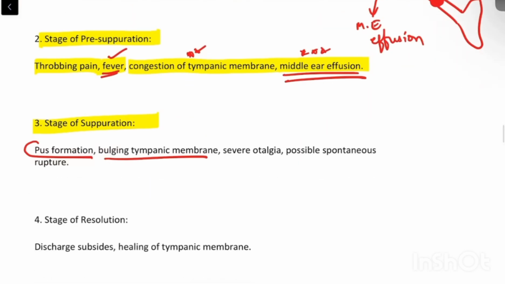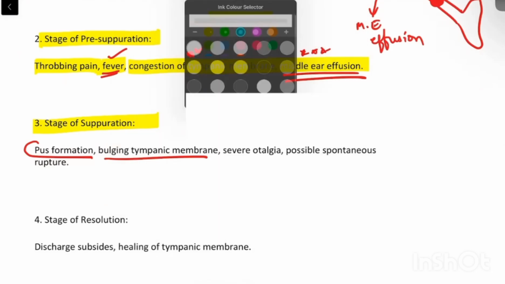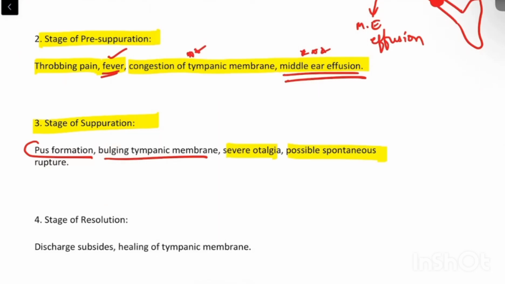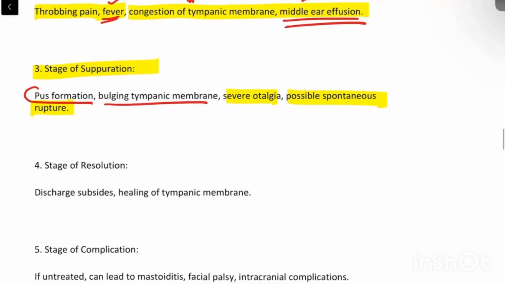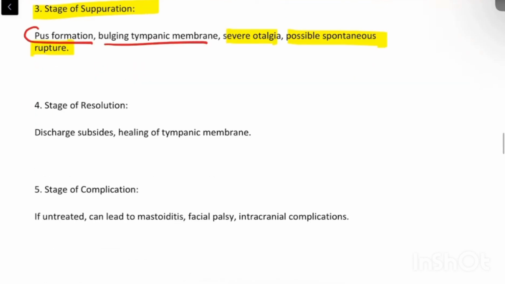So a bulging tympanic membrane will be there. There will be severe otalgia, severe pain, and possible spontaneous rupture of the tympanic membrane can also be seen. So this was the stage of suppuration. Then coming to the stage of resolution, gradually, eventually, our body will try to heal. So discharge will subside and healing of the tympanic membrane will occur.